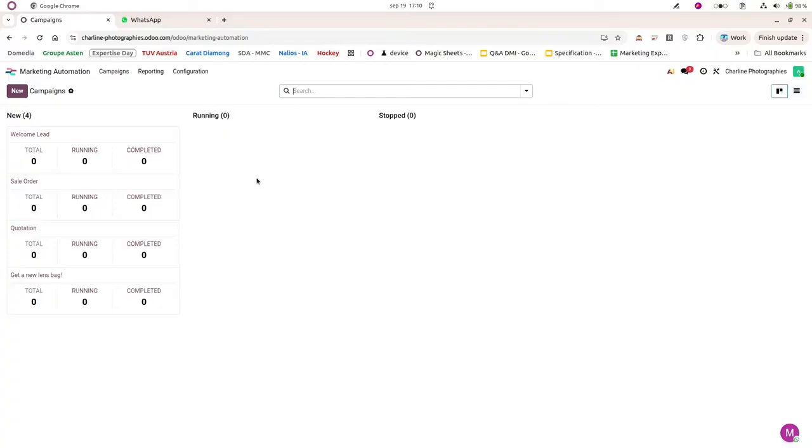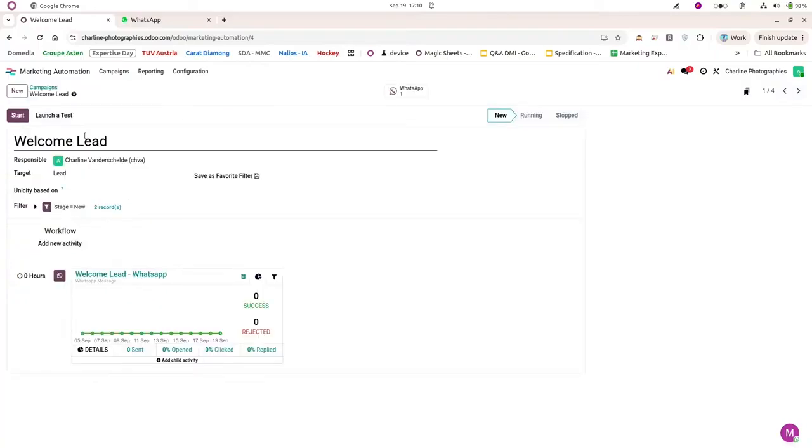So let's say that the first WhatsApp message that I've sent is a welcome message for a new opportunity. Here what I will do is that I will target all my leads that are in the stage new, so that every time I have a new opportunity in my CRM, I can send them a welcome message by WhatsApp. So once this target is configured, I can add a new activity, and I have it just there.